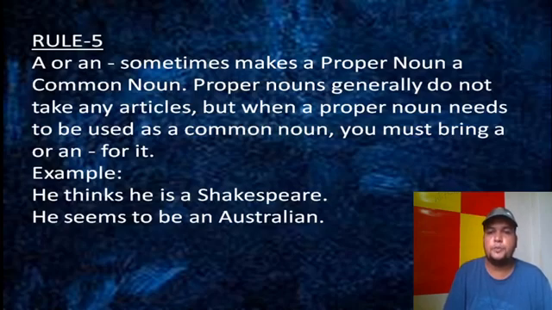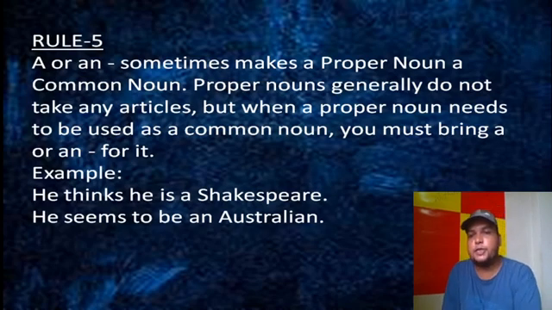The person mentioned finds himself resembling Shakespeare. So the proper noun here is actually used as a common noun. In this case, we should take a or an. According to the first letter or sound, we will take a here.